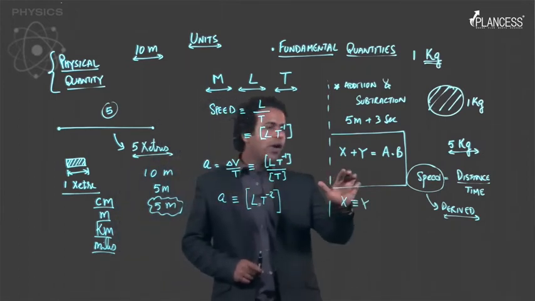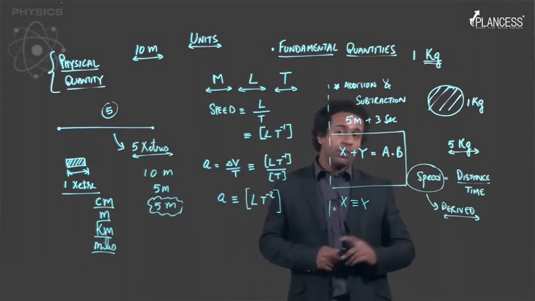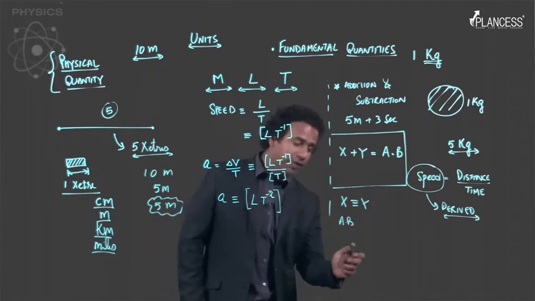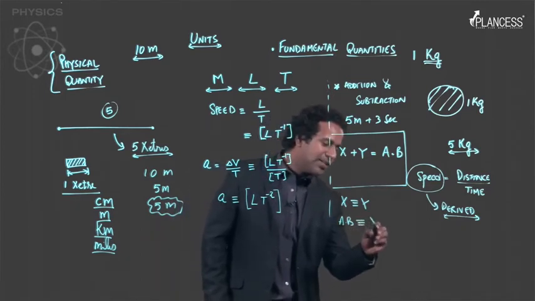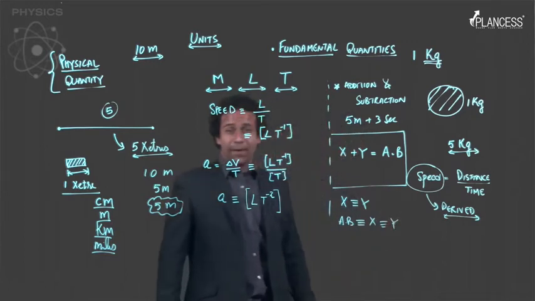Also, if on adding x and y I get a quantity which is a into b, then the whole product a into b must have the same dimensions as x, which has the same dimensions as y.